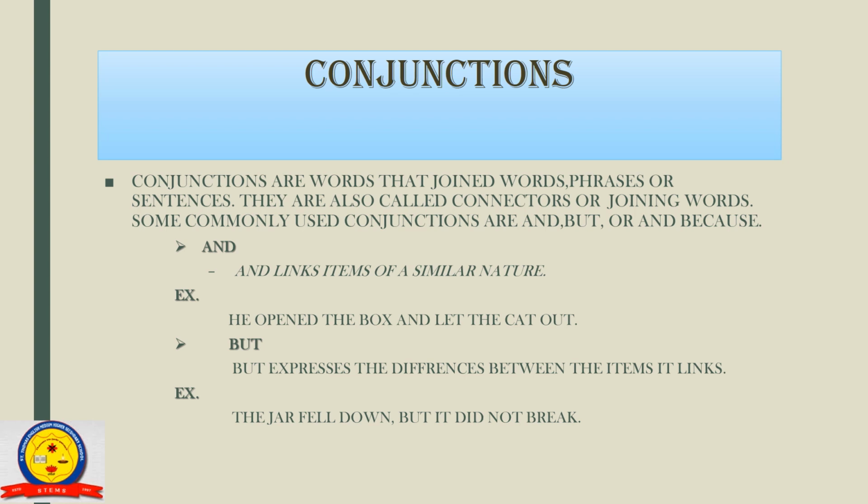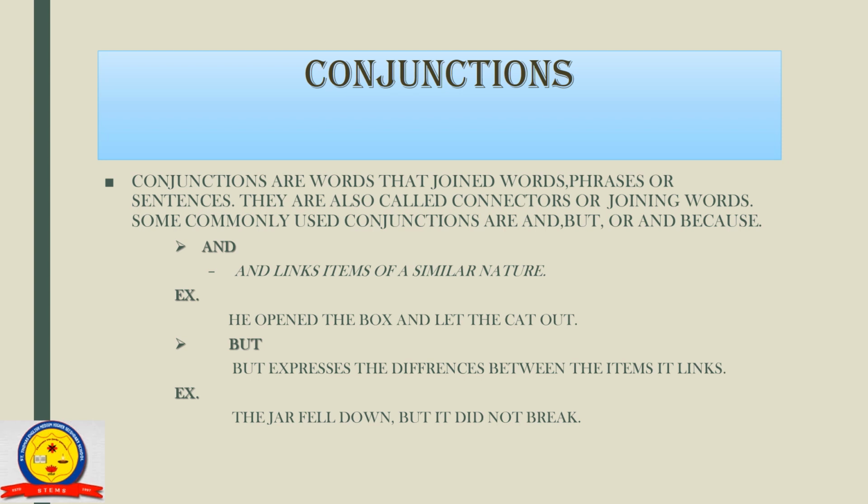Here I tell you where we will use the conjunction and. And links items of a similar nature. Example, he opened the box and let the cat out. Next, but expresses the differences between the items it links.